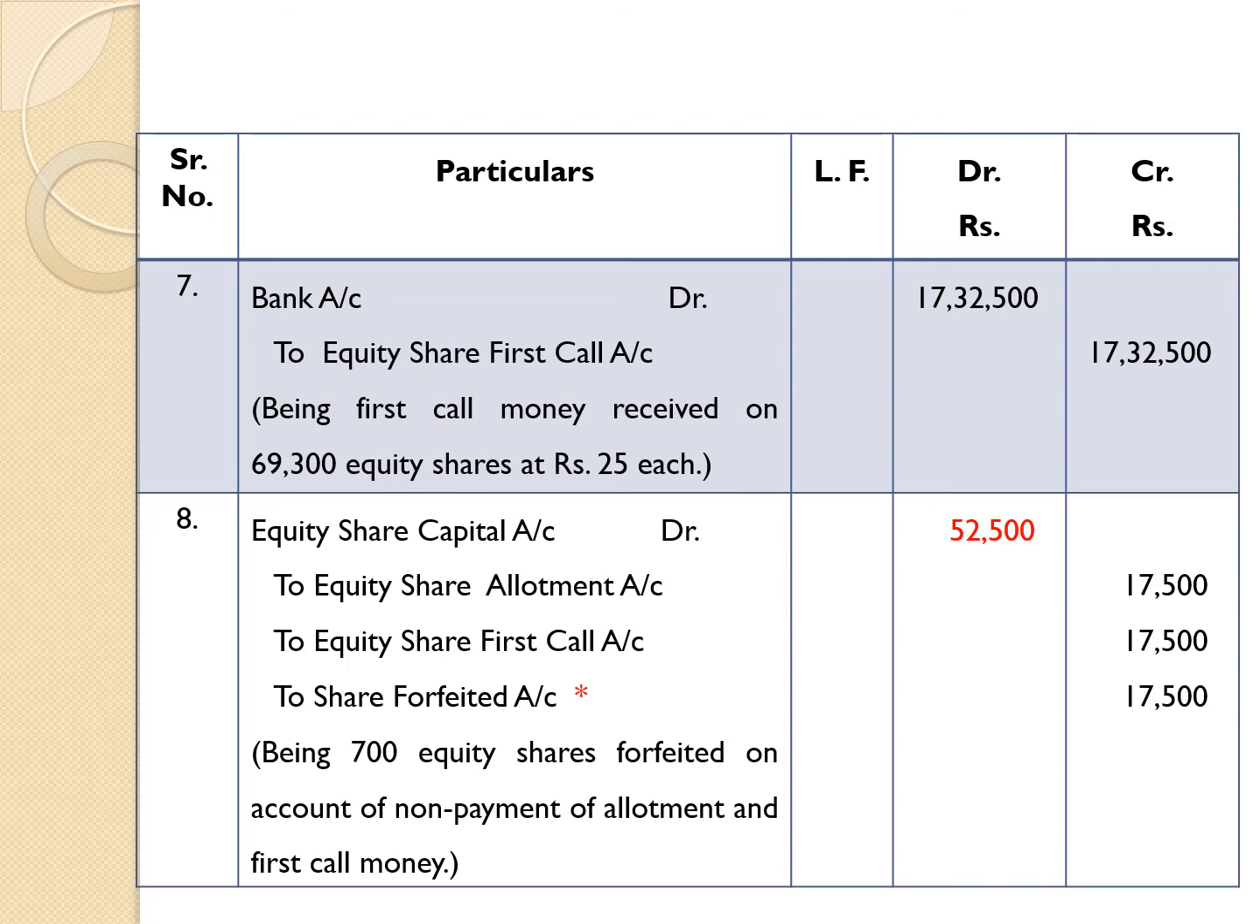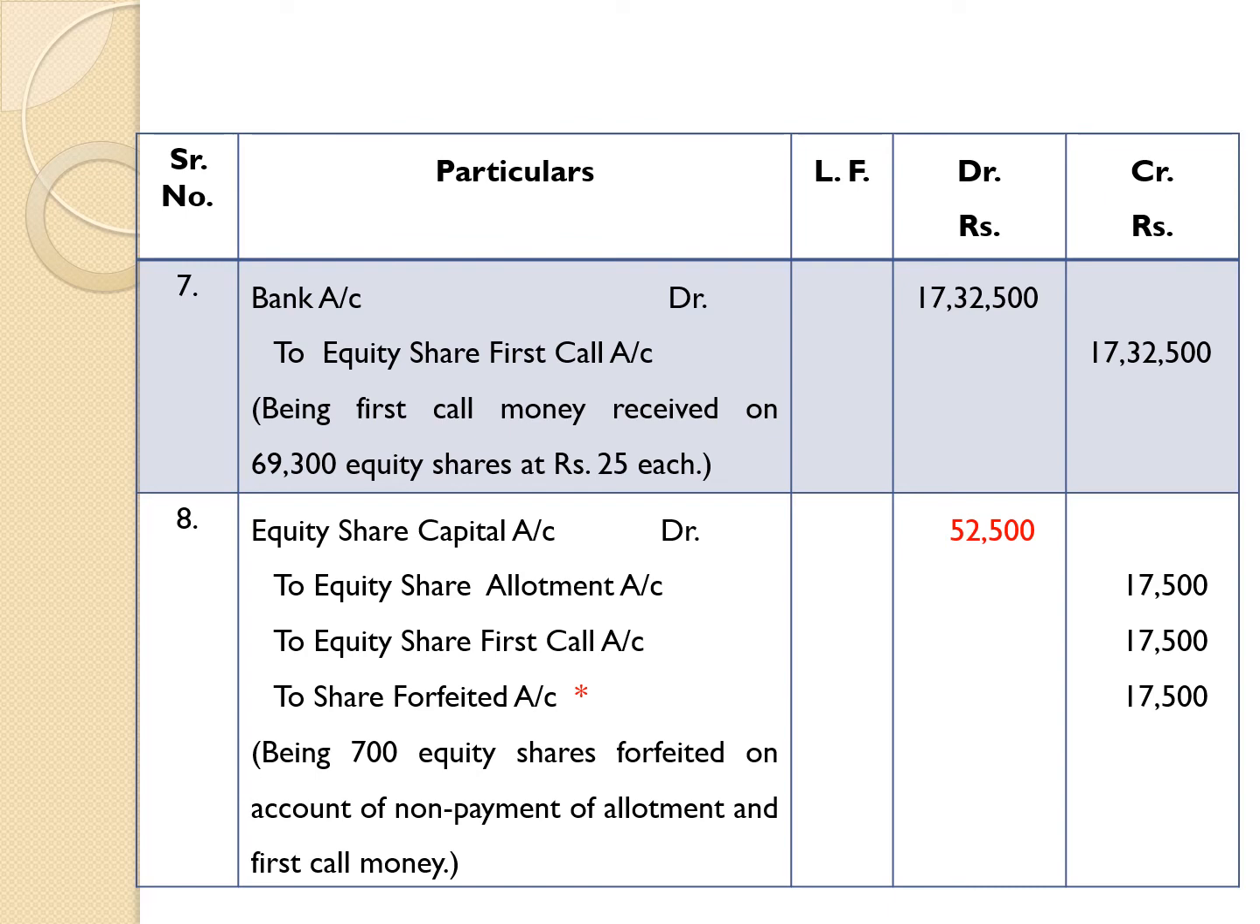Students should note that we are recording here only one entry in every case regarding forfeiture of shares. In this problem, 700 equity shares were forfeited into called up amount per share.